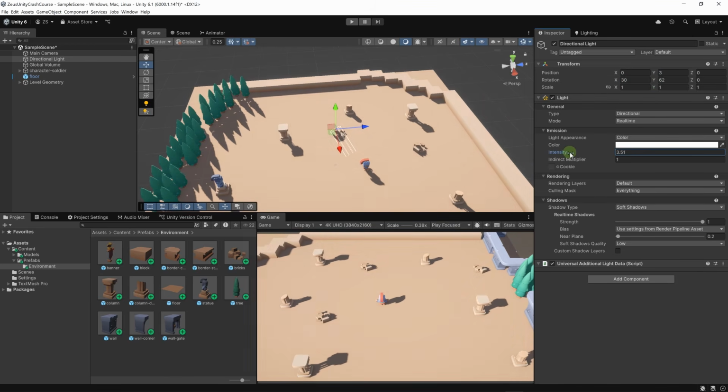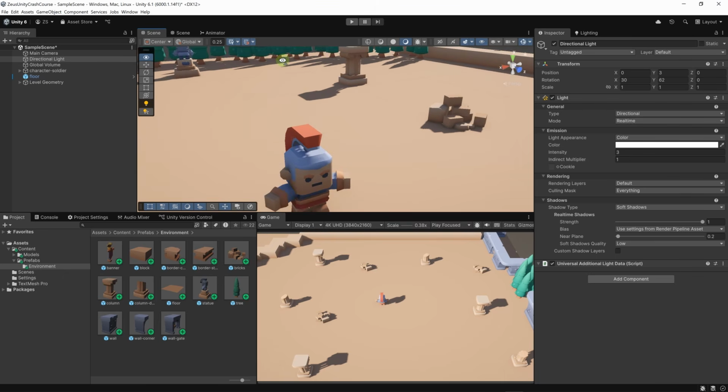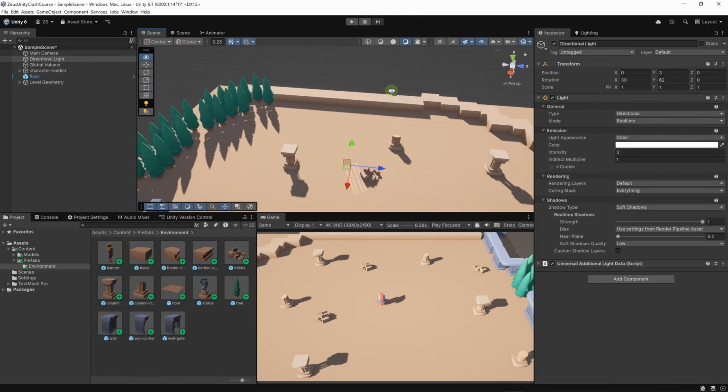We can increase or decrease the intensity of the light. Let's keep it at 3. Let's look in the scene view. An intensity of 3 looks good enough.